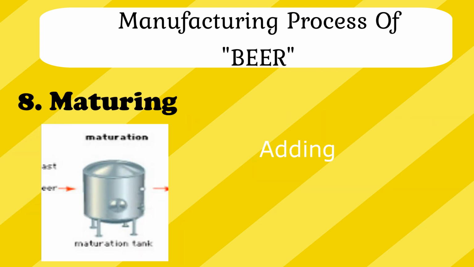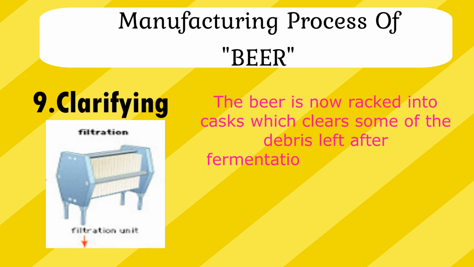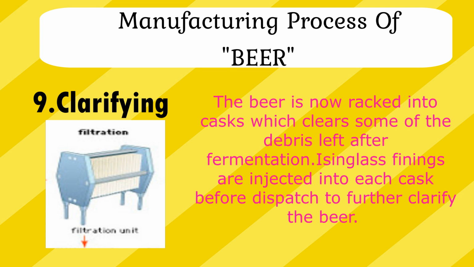Eighth one is maturing, which is adding flavor in beer. Ninth one is clarifying. The beer is now racked into casks, which clear some of the debris left after fermentation. Isinglass is injected into each cask before dispatching to further clarify the beer.